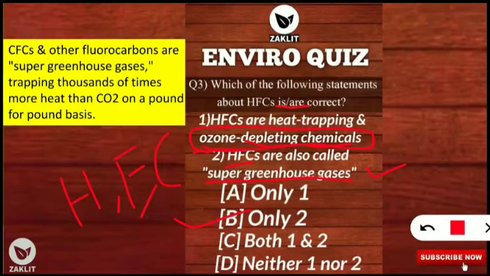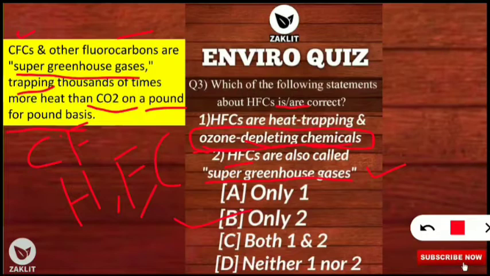So super greenhouse gases are CFCs and other fluorocarbons, that means carbon along with fluorine. Those having it will be called super greenhouse gases because they trap the heat thousands of times more than the carbon dioxide, which is also a greenhouse gas, on a pound for pound basis. So what is the measurement scale? It is on a pound for pound basis, where the super greenhouse gases trap the heat 1000 times more than the carbon dioxide. I hope you have noted down all these things. Let's move on to the next question.